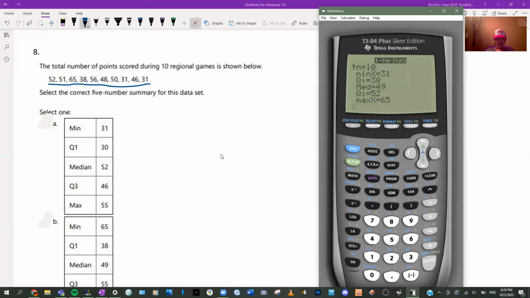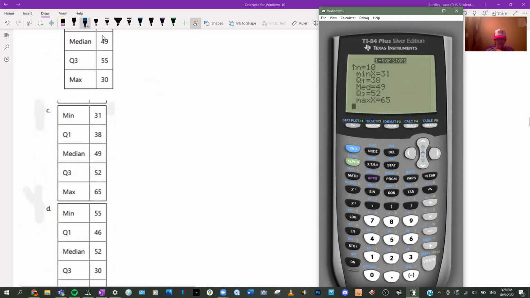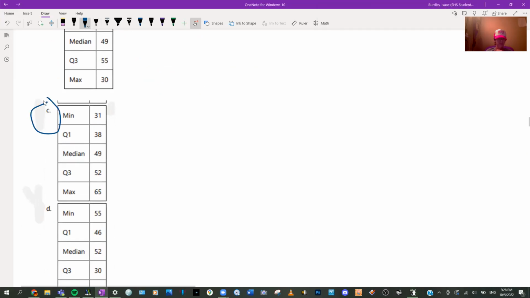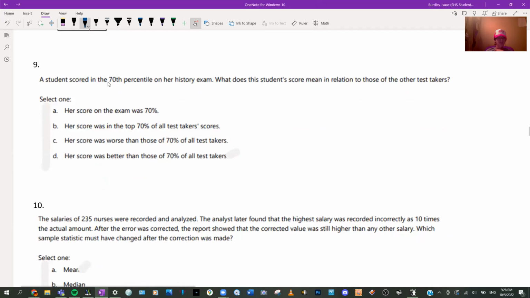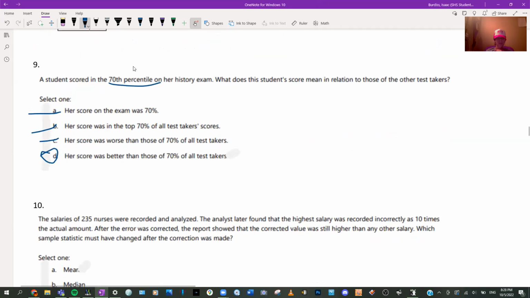look what we have. All right, 31, 38, 49, 52, 65. We have our answer. All right, 70th percentile. What does this mean? I always said she was better than 70%. It's always, percentile is percent below or percent at.